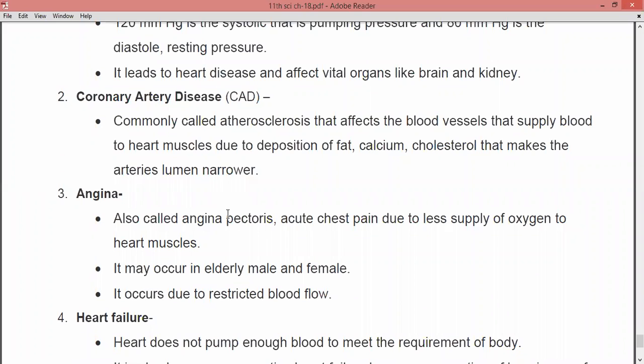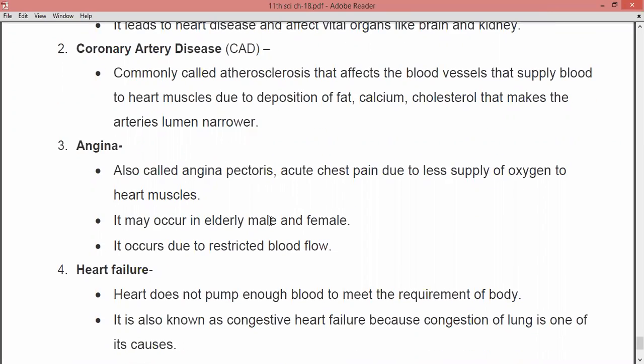Third is angina, right? This is also called angina pectoris. It is acute chest pain due to less supply of oxygen to heart muscles. This happens when a person is undergoing any stress condition. At that time, there is acute chest pain, and it occurs because a lesser amount of oxygen is supplied to your heart muscles. For this reason, it leads to a condition known as angina.